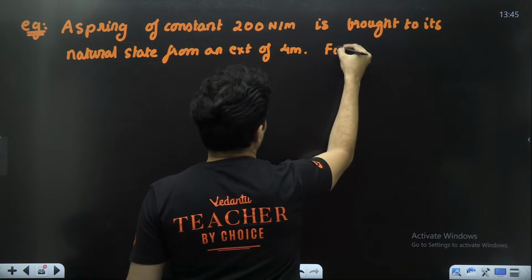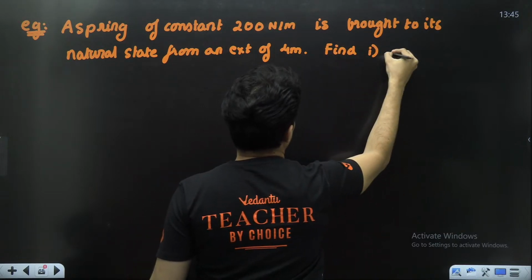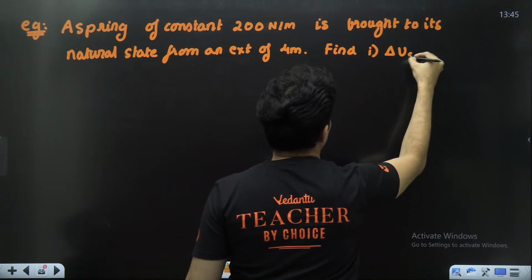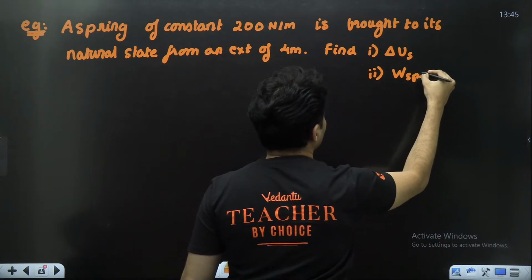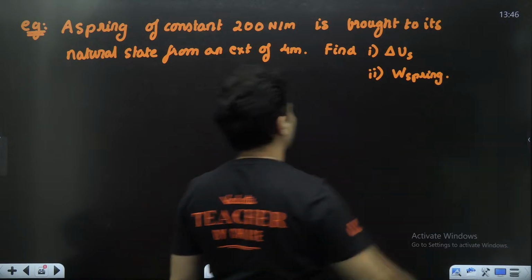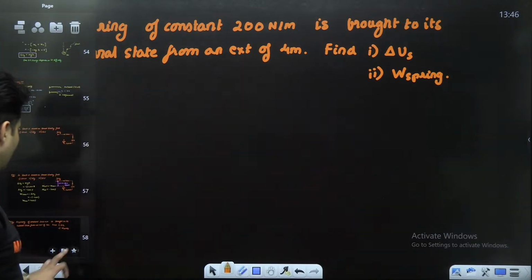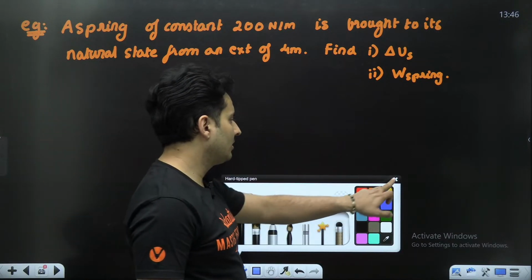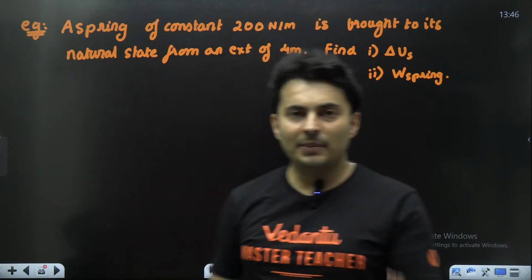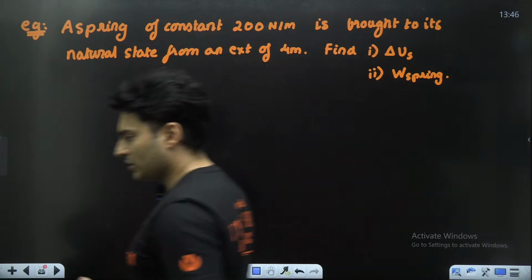Question is, find number 1, delta U spring energy, number 2, work done by the spring force. Okay, come on, try to figure this out. Very straightforward question. How much is the change in the spring potential energy and how much is the work done by the spring force?